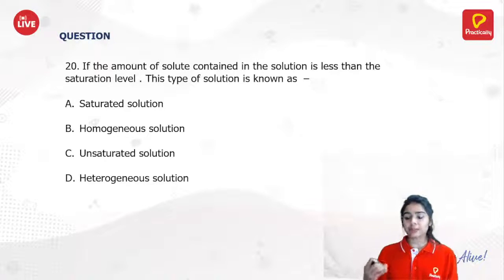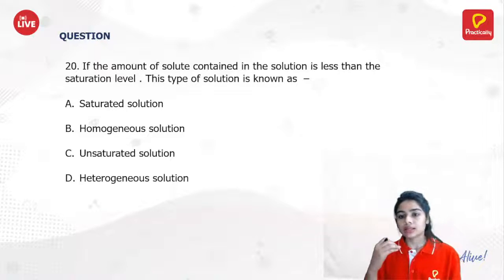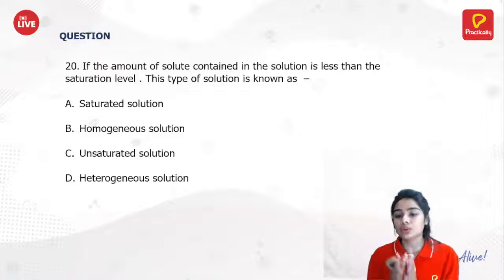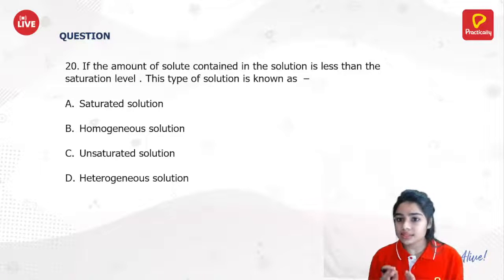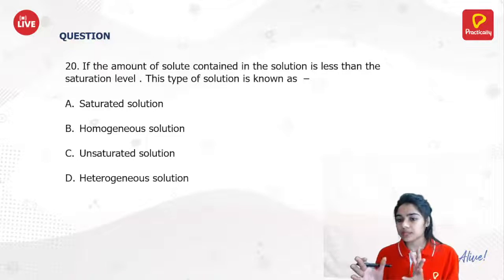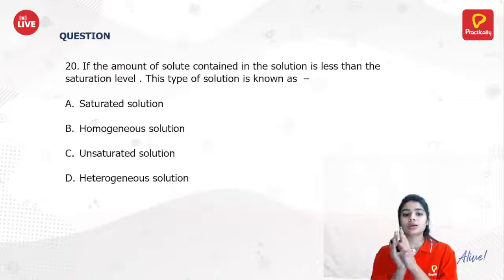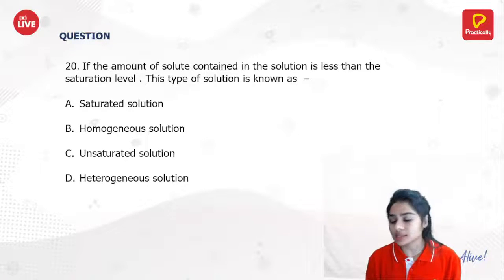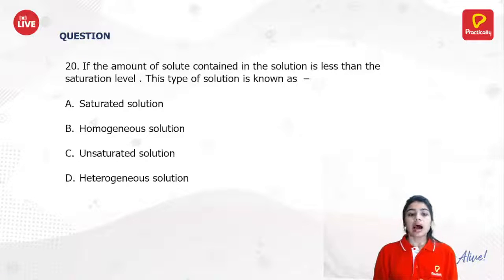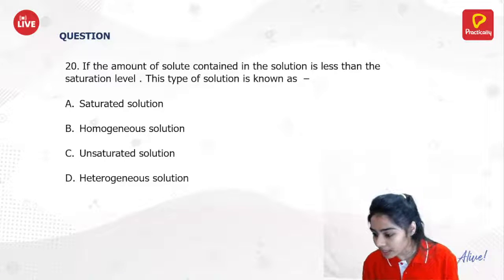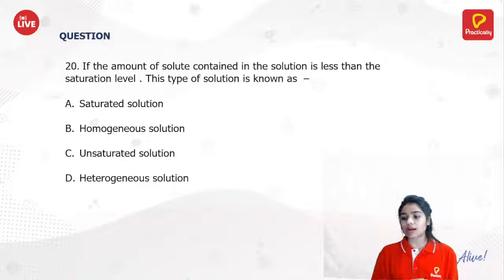It is not simply one simple way. There are many ways in which you can separate these alloys. Not all alloys can be distinguishable or separable, but some of the alloys we can separate. Okay, Nishant, so here the answer is unsaturated.